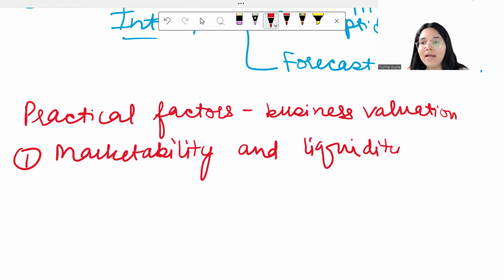Marketability basically means, am I able to sell it on the stock market? So if any share is listed, it is said to be marketable. If a share is marketable, definitely it's going to be more valuable, because an investor can anytime go to the market and sell the share. And liquidity again means how frequent is the trading in that share. So let's suppose you have a very good share, but the liquidity is not there. You go to the market, but there are no buyers for that share. You want to sell your share, but there are no buyers standing in the market. So the liquidity is poor. Hence, this will affect the value of the share adversely. This is how marketability and liquidity affect business valuation when it comes to the practical real life.